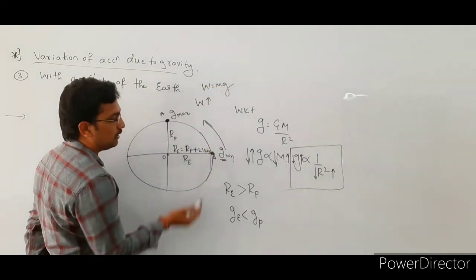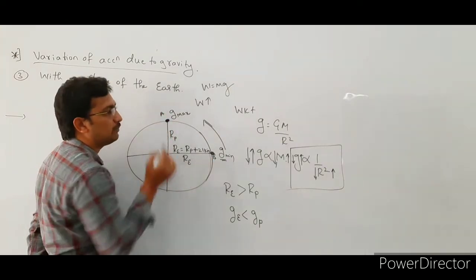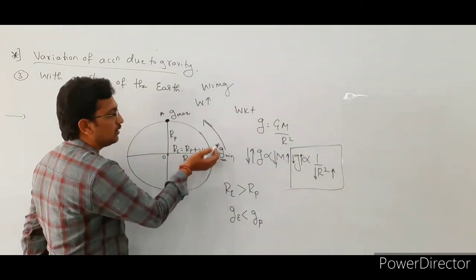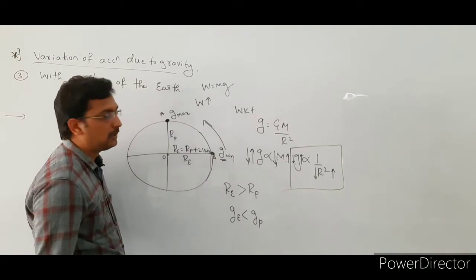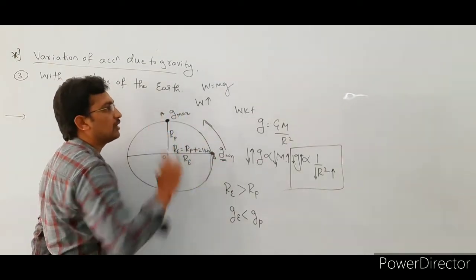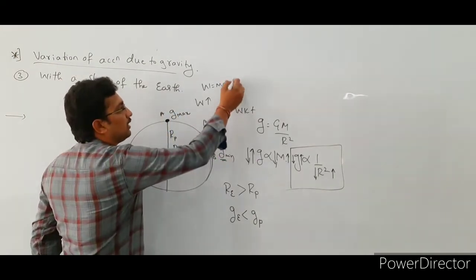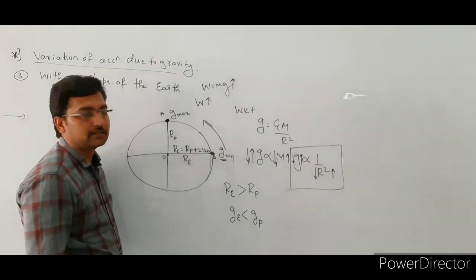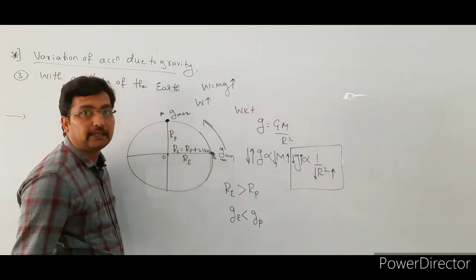So when the body moves from point B towards point A, the g value goes on increasing, and the weight of the body also increases.